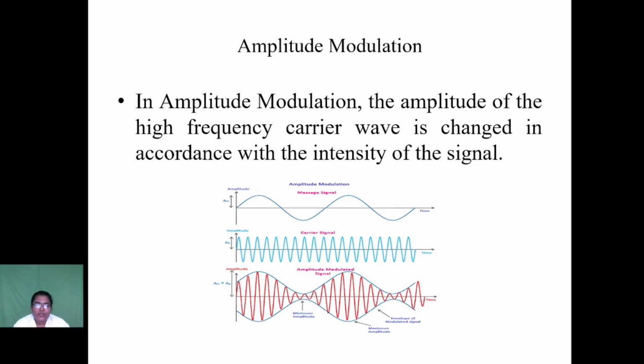In this figure, the first one represents the message signal, which has a low frequency. Next, the carrier signal has a high frequency. With the help of the modulation process, we convert the carrier signal amplitude like the image seen in this third block.